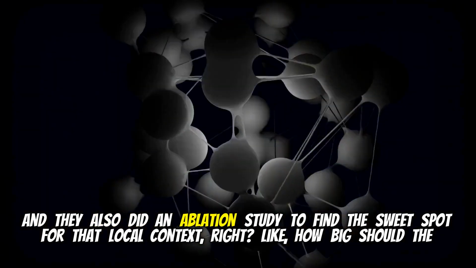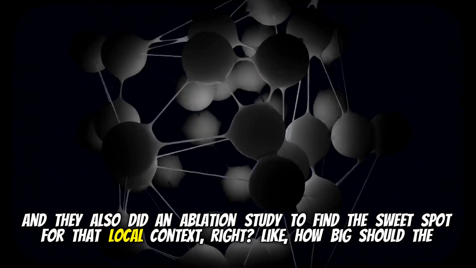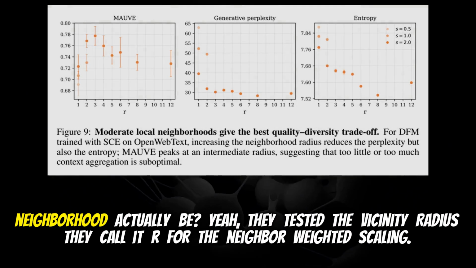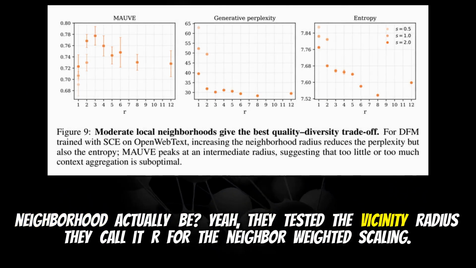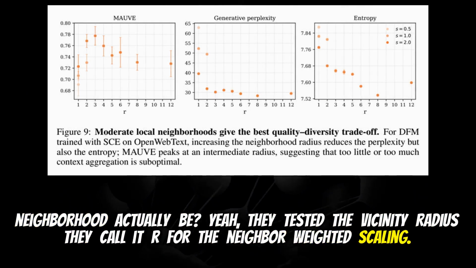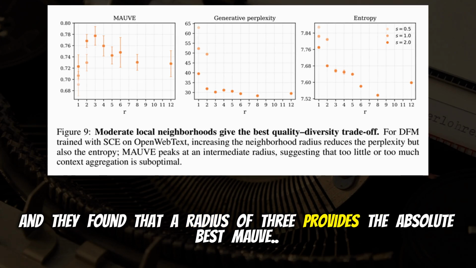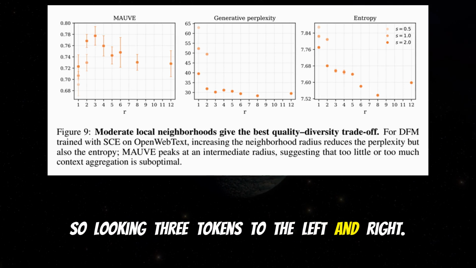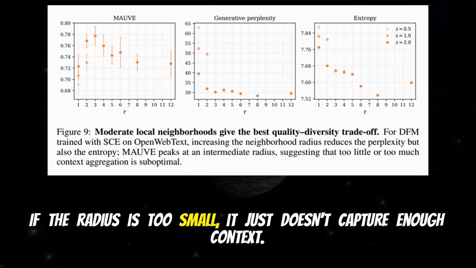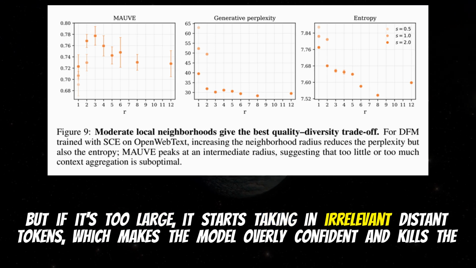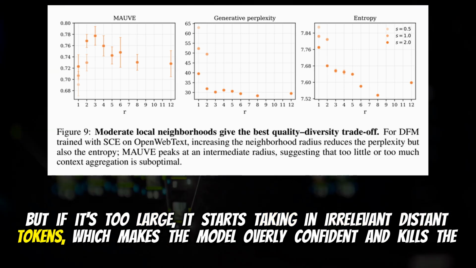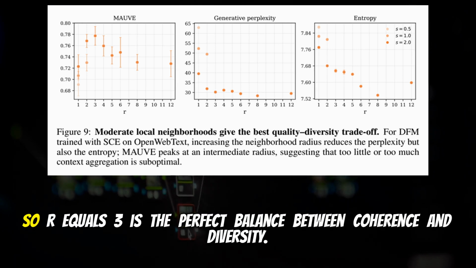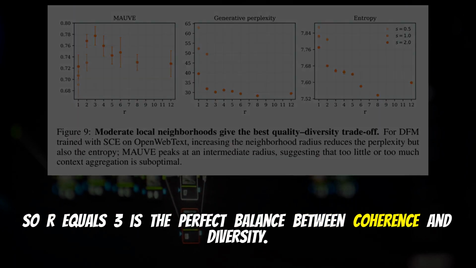Exactly. And they also did an ablation study to find the sweet spot for that local context, right? Like, how big should the neighborhood actually be? Yeah, they tested the vicinity radius, they call it R, for the neighbor-weighted scaling, and they found that a radius of 3 provides the absolute best MAUVE peak. So looking 3 tokens to the left and right. Right. If the radius is too small, it just doesn't capture enough context. But if it's too large, it starts taking in irrelevant distant tokens, which makes the model overly confident and kills the diversity. So R equals 3 is the perfect balance between coherence and diversity.